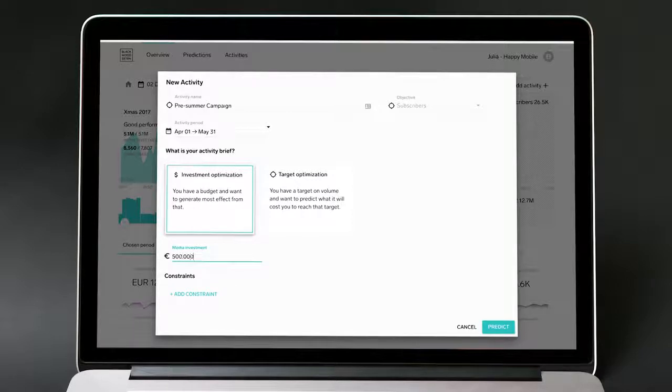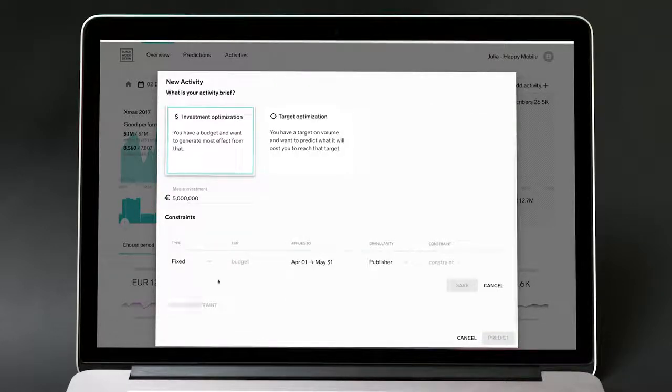However, there are some other variables around your budget that you know will impact how you spend the money. At Happy Mobile, we have a media commitment with ProSieben, a TV publisher, meaning that we have to spend €500,000 with them each month. So, as this campaign is 2 months long, we have to add this constraint to inform Hamilton AI so that he can take it into consideration when performing his prediction.